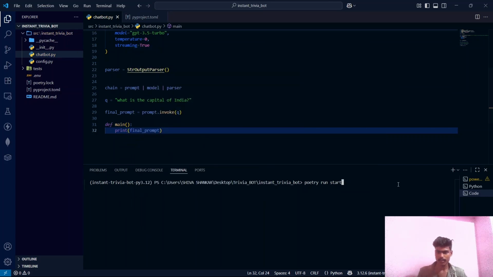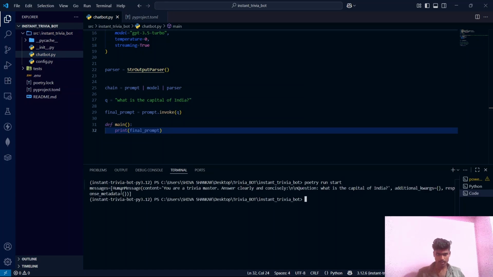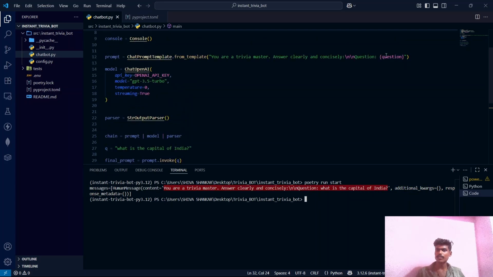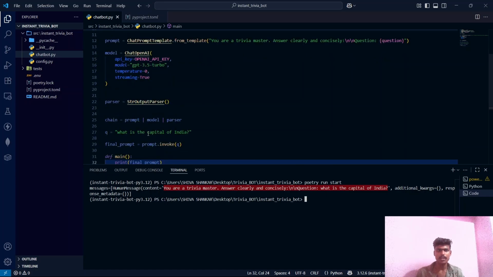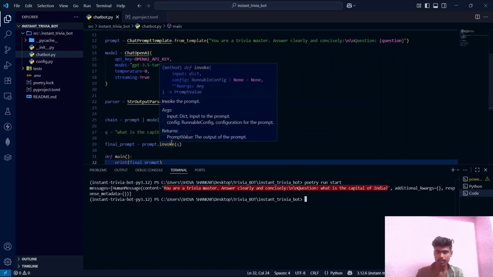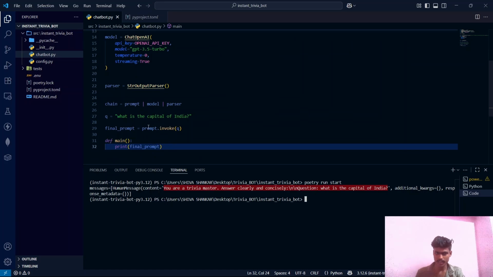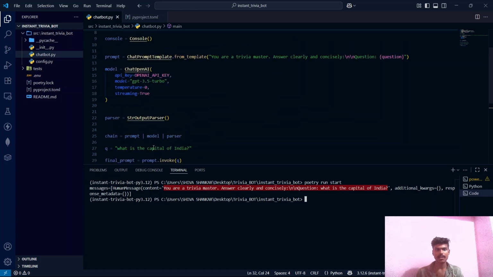So let's save it and let's run poetry run start, and you can see this prompt, guys. You are a trivia master. Answer clearly and concisely. Question is, what is the capital of India? So what we created here, what we specified here, is that this question got replaced with this one, guys. So this is what happens internally when we invoke this prompt. And after this prompt is invoked, the output of this prompt, which is the final prompt, will be given to